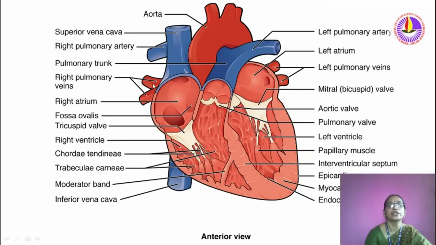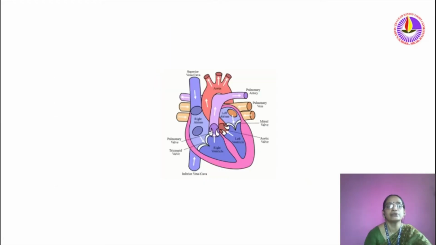These veins carry pure blood, and this is the right atrium. In between the right atrium and right ventricle here is a valve, known as the tricuspid valve. When this tricuspid valve opens, blood flows from auricles to ventricles.